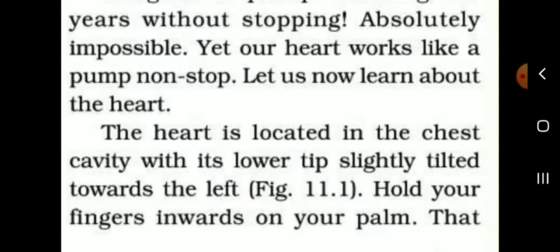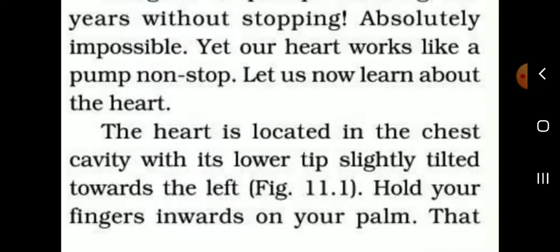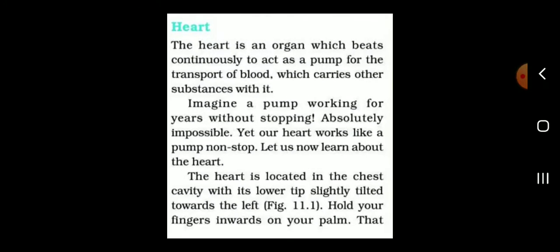Listen, the heart is located in the chest cavity. Where is the heart located? The heart is located in the chest cavity with its lower tip slightly tilted towards the left. Hold your fingers onto your palm. That is the size of the heart.